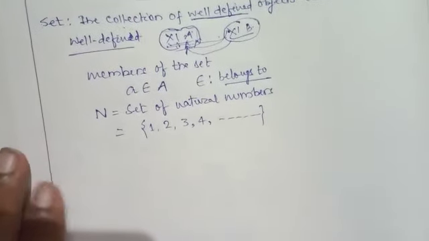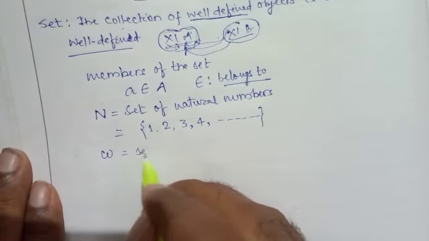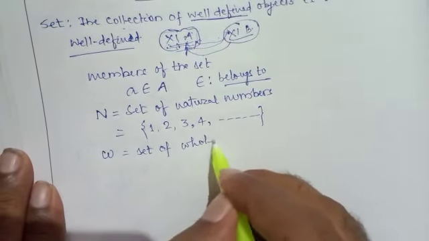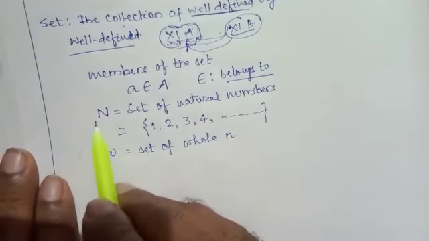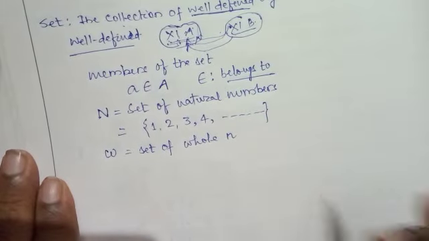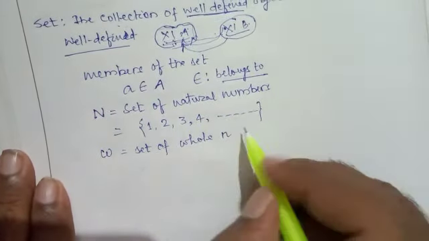Similarly, W is always represented as the set of whole numbers. You must remember that N means set of natural numbers, W means set of whole numbers.